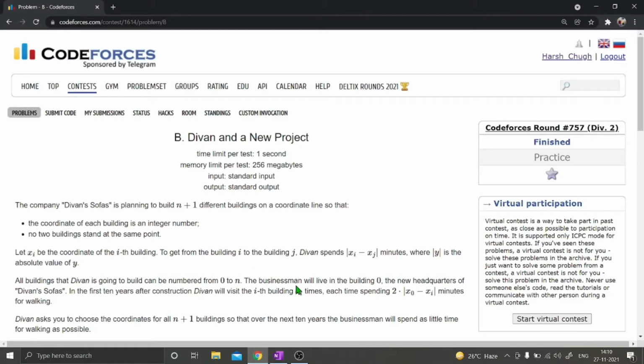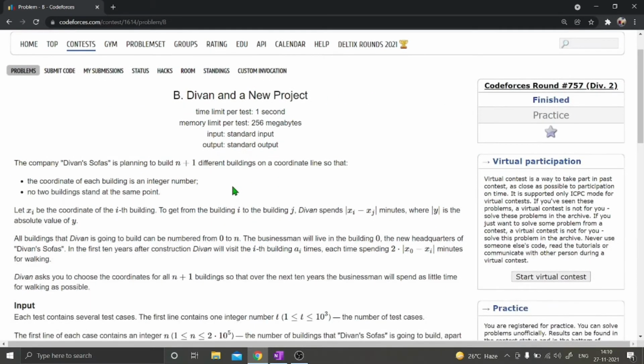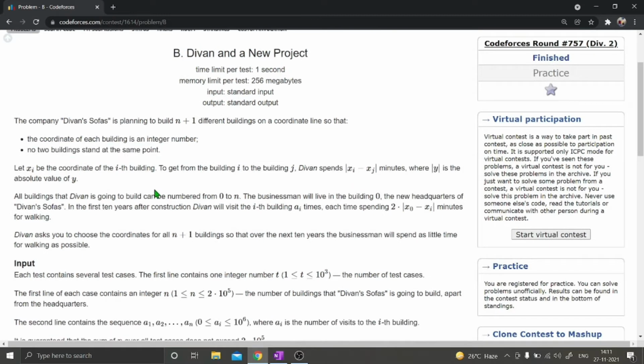Hello everyone. Today we are going to discuss problem B, Divan and a new project of the latest Codeforces round 757 Div 2. So the problem statement is: the company Divan Sofas is planning to build n plus 1 different buildings on a coordinate line so that the coordinate of each building is an integer number. No two buildings stand at the same point. Okay, every building will be at a different coordinate and each coordinate will be an integer number.